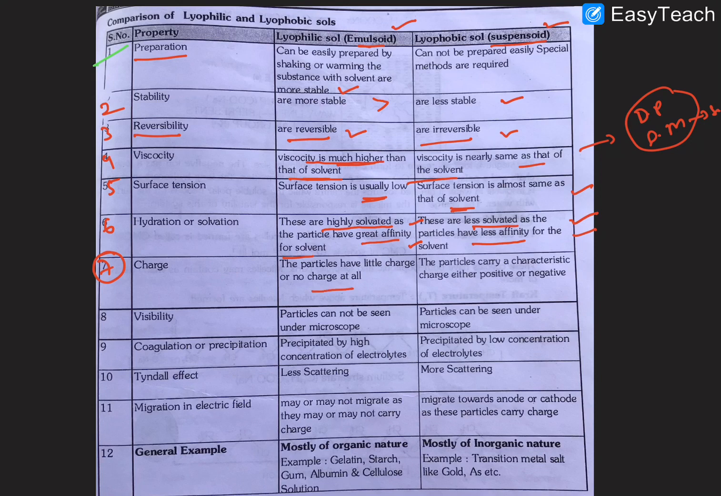Regarding the charge of particles, in lyophilic sols the particles have little charge or no charge, but in lyophobic sols the particles carry the characteristics of charge, either positive or negative. Next, the eighth point, visibility.